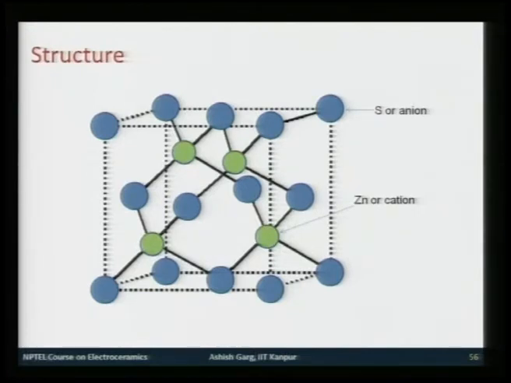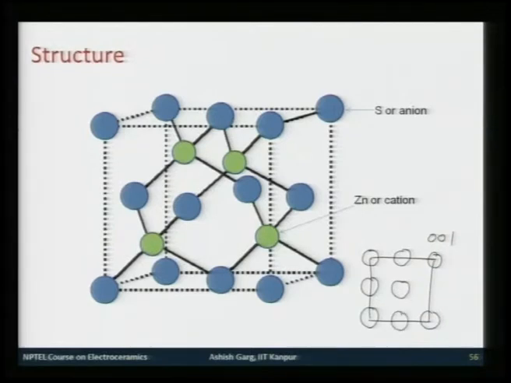So, if these 2 tetrahedral sites were in the location, for instance, if you make a plan view. So, this is, let us say, the plan view. This is 001 structure. So, these would be my sulfur atoms. All the corner ones would be at 0 and 1, and this would be 0 and 1 as well, and all these edge ones would be at half, and xy is self explanatory.